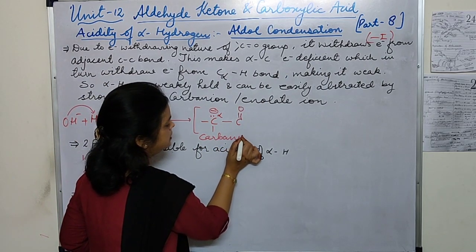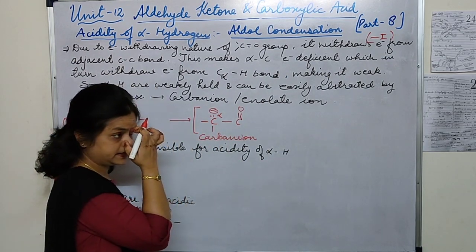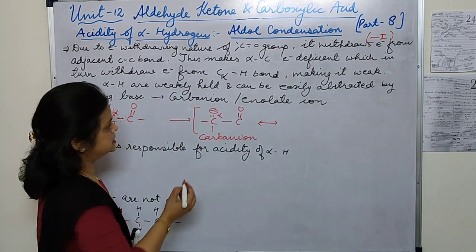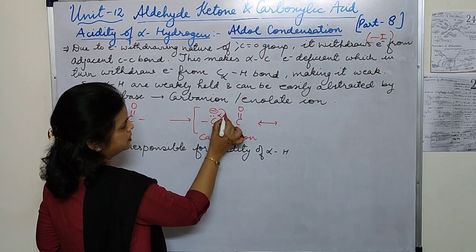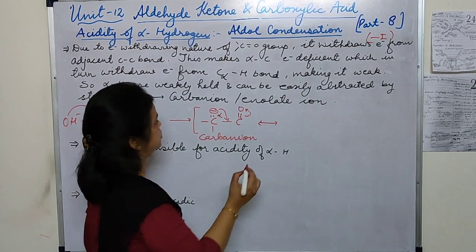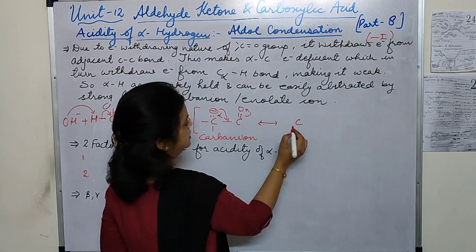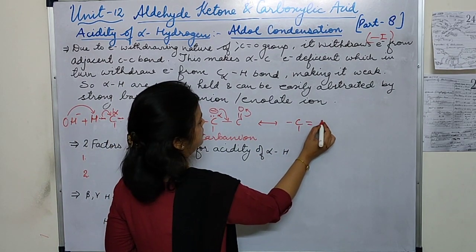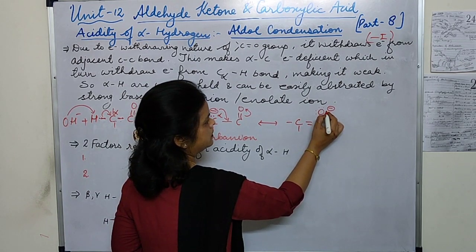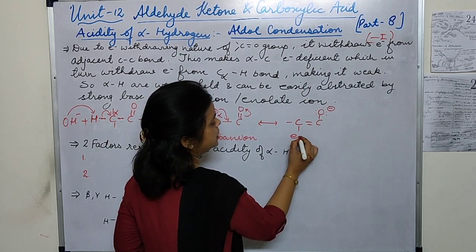What is a carbanion? A carbon having the negative charge. Now this is resonance stabilized. If this electron pair shifts here, and this double bond shifts here, it forms C double bond O, with the negative charge on oxygen, and this is the enolate ion.